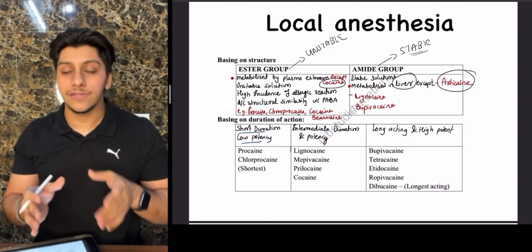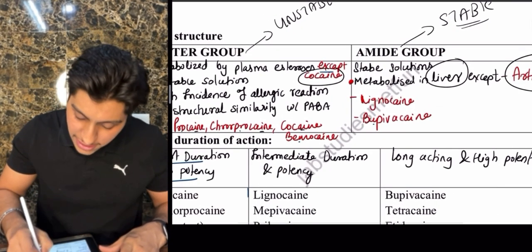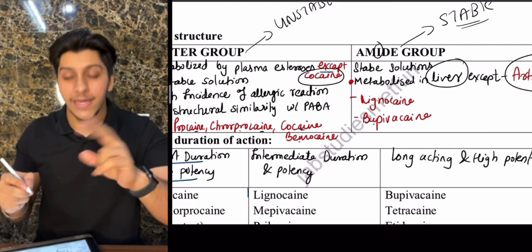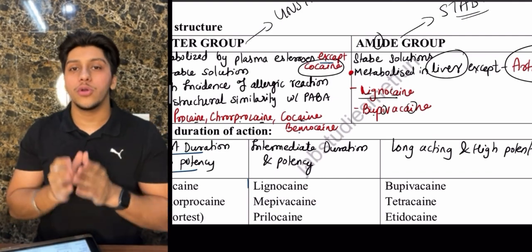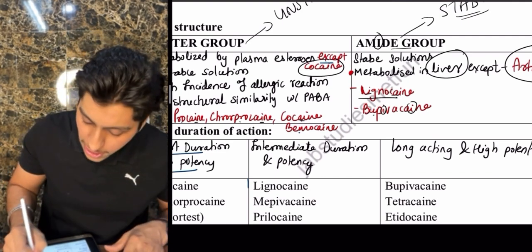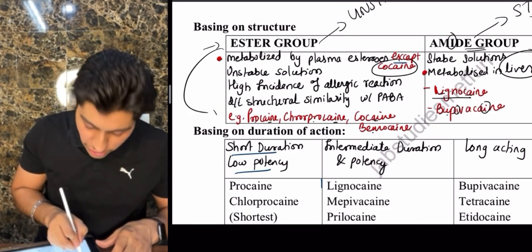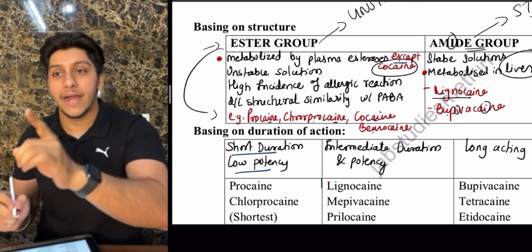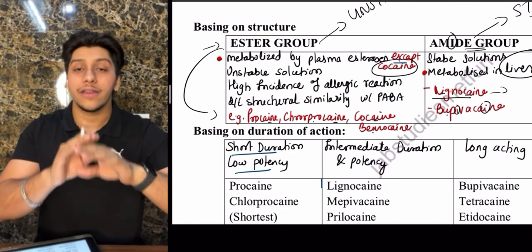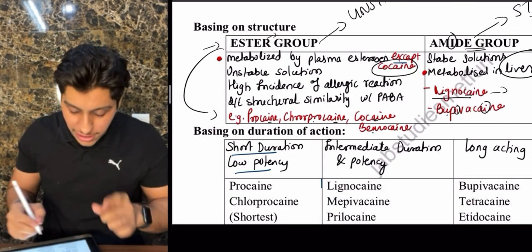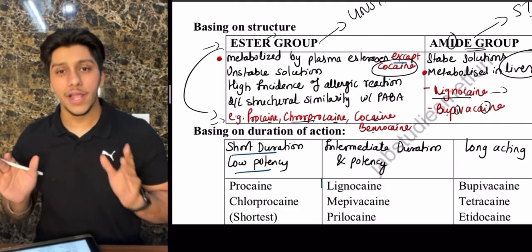Now in the local anesthetics, which are the drugs which come under amide groups and which are the ones which come under ester groups? As you can see, amide has two I's. Wherever there are two I's within the same drug, like lignocaine has two I's, bupivacaine also has two I's, remember it is going to be under the amide group. Whereas ester has only one I. So in whichever drug there is only one I, that is going to be an ester, like procaine, chloroprocaine, cocaine, benzocaine. I hope that is clear.